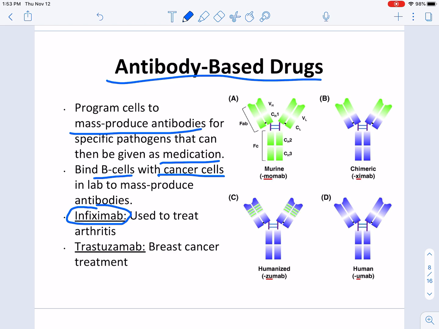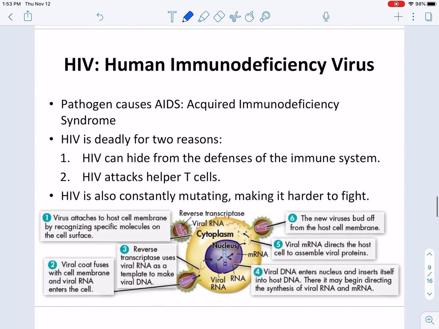Infliximab is used to treat arthritis. Trastuzumab is used to treat breast cancer, and you'll see this little mAb name. Anytime you see that, it refers to them creating monoclonal antibodies. That's what that's referring to: they're just mass-produced antibodies that were made in a lab.